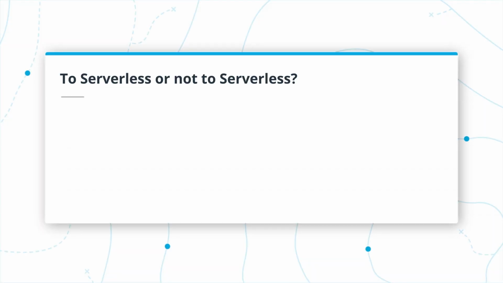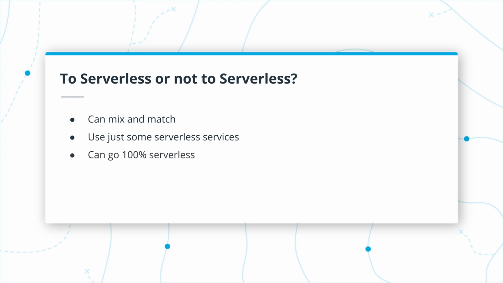Now, you may be wondering that when you are developing a serverless application, do you need to go 100% serverless and use only serverless components, or you can use them for just some parts of your application? And the answer is you can mix and match. So you can, of course, use just some serverless services. For example, you can use DynamoDB as a serverless database, but use EC2 instances to process users' requests. But you can also go 100% serverless, and the more serverless components you use, the more benefits you will get from using this technology. But again, it comes with some downsides that we will discuss later.